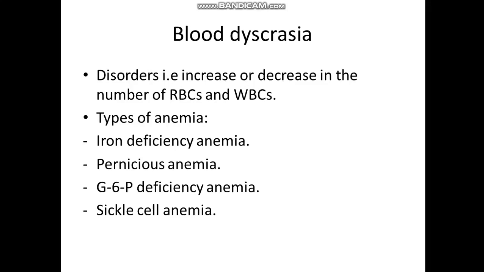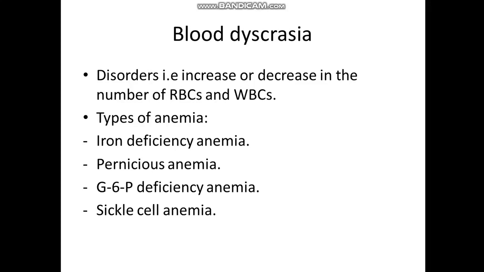So this will lead to damage of the cell membrane and subsequently destruction of the RBC. So all these causes, blood loss, destruction of the circulating RBC, or decreased production of the RBC, all of these will lead to anemia.